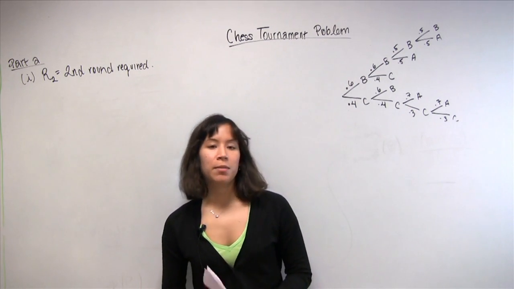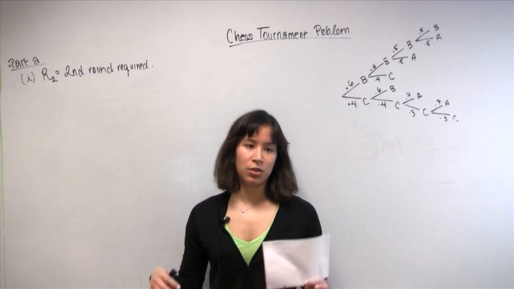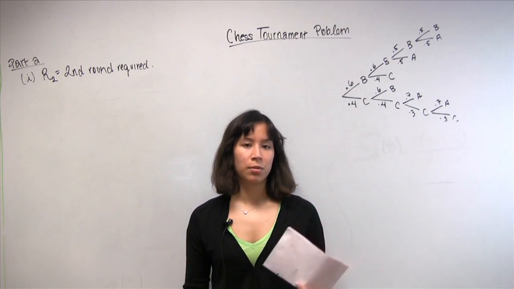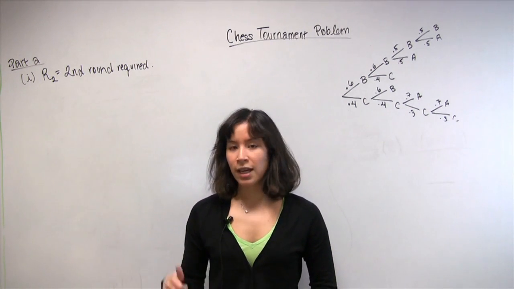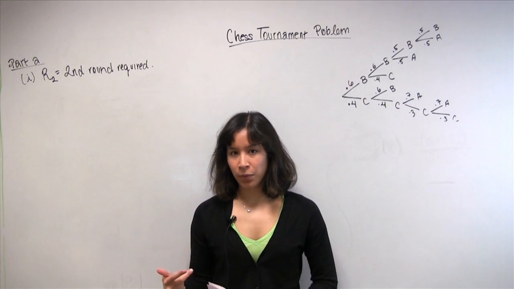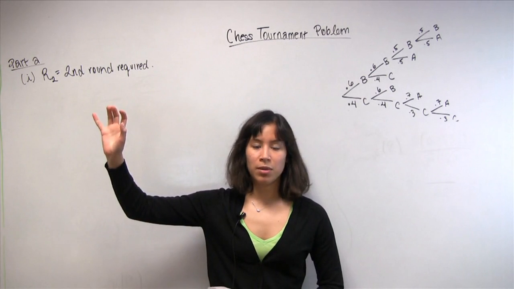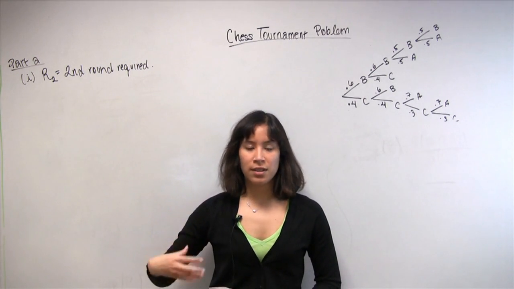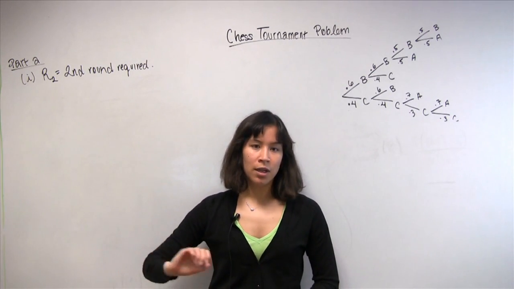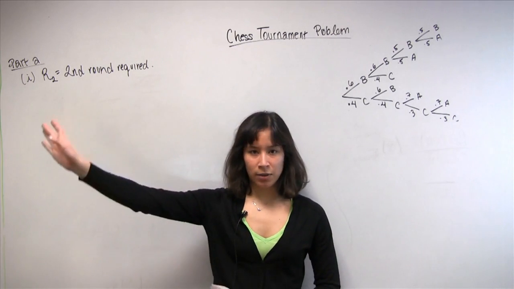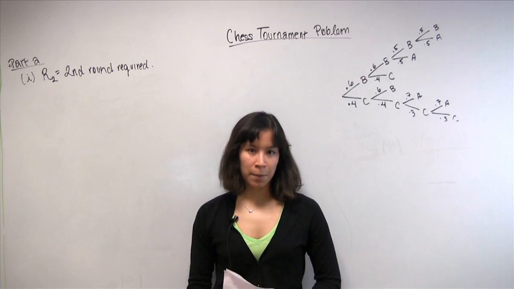Essentially, the problem statement describes a very special chess tournament which involves three players named Al, Bo, and Chi. Now Al is the current reigning champion. And Bo and Chi are this year's contenders, and of course they're vying with each other to beat out Al and become the new champion.